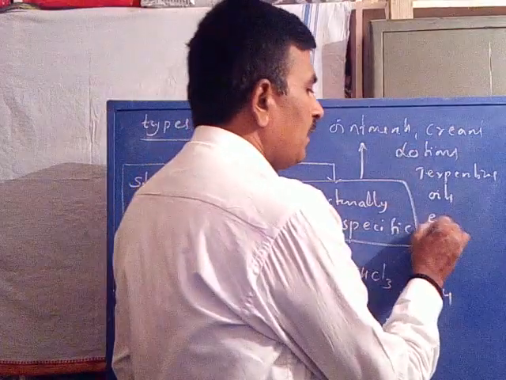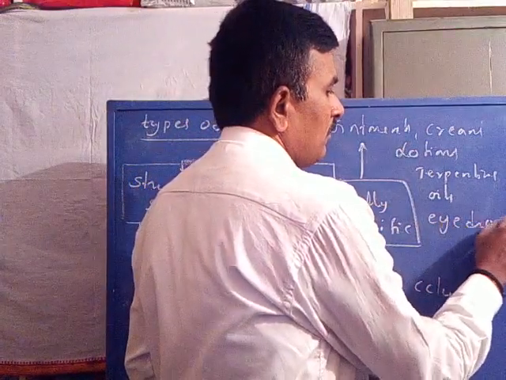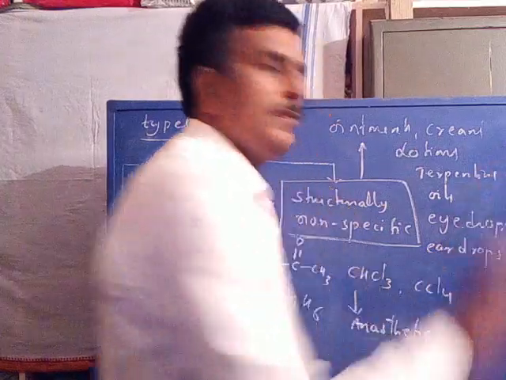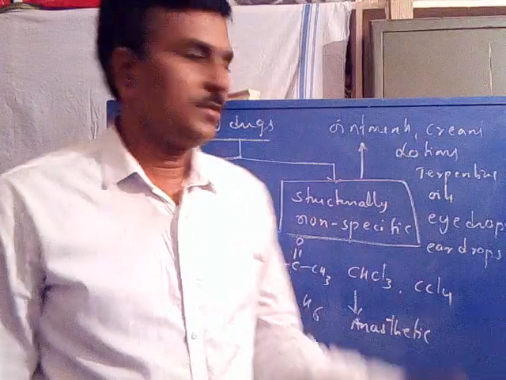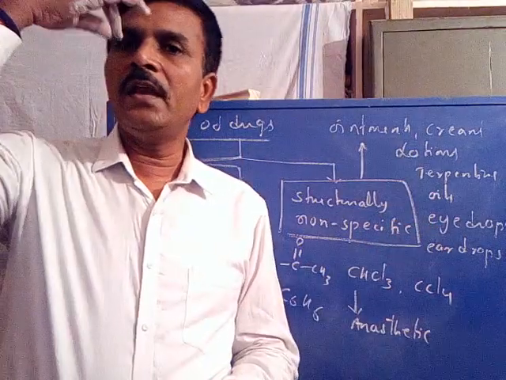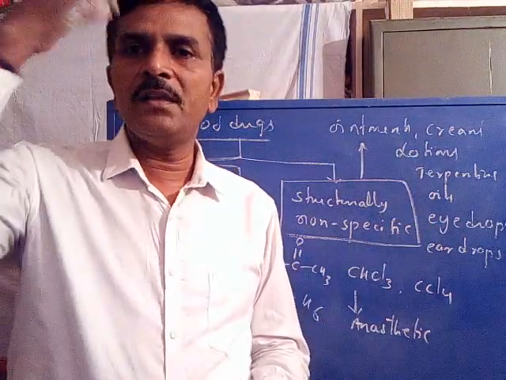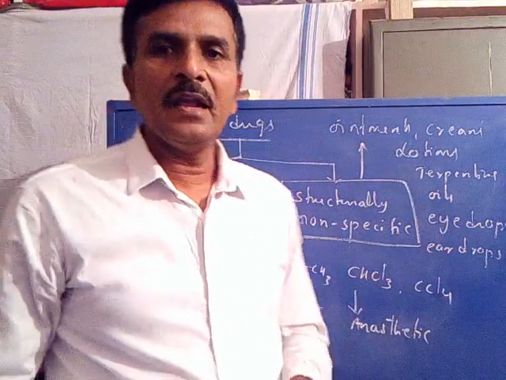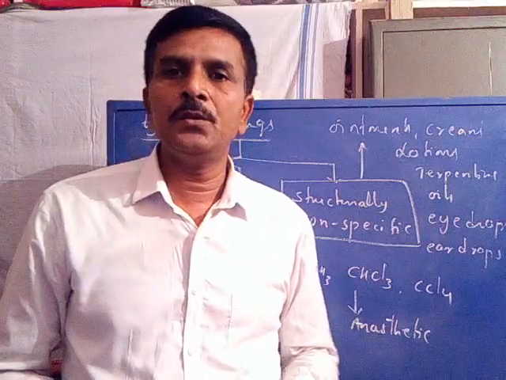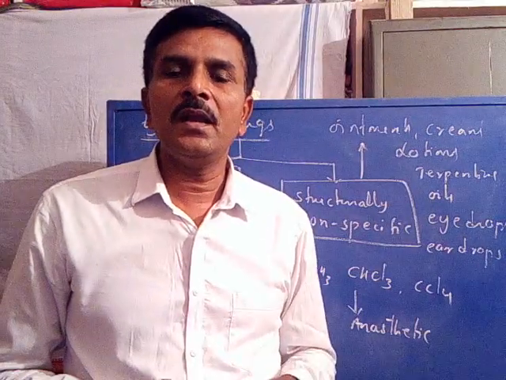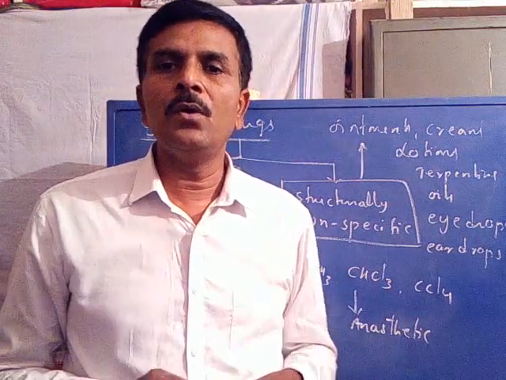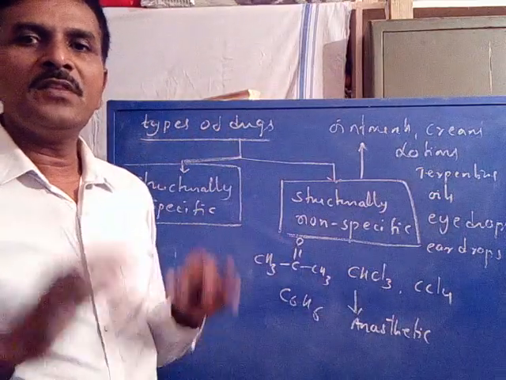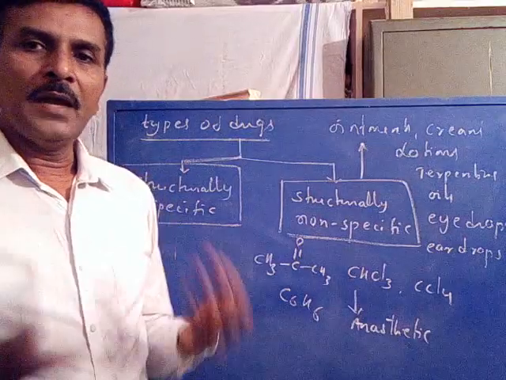Similarly, eye drops or ear drops. The eye drops are applied only on the surface, that is the epithelial layer of the eye, the cornea. Similarly, ear drops are also externally used. So all the structurally non-specific drugs are used only externally, whereas structurally specific drugs are used internally. This is the types of drug and their action.